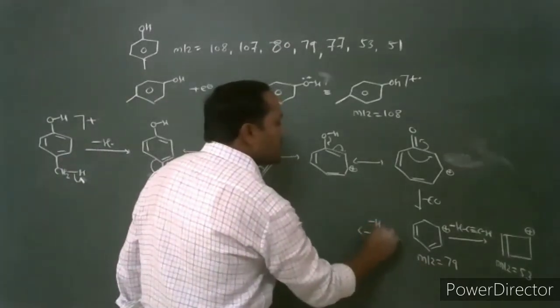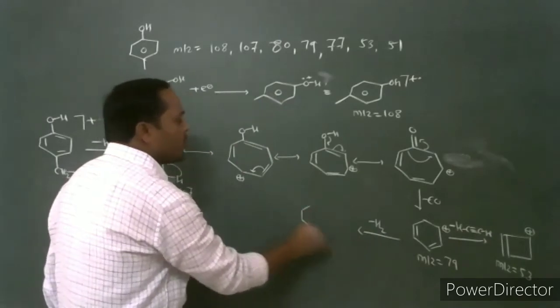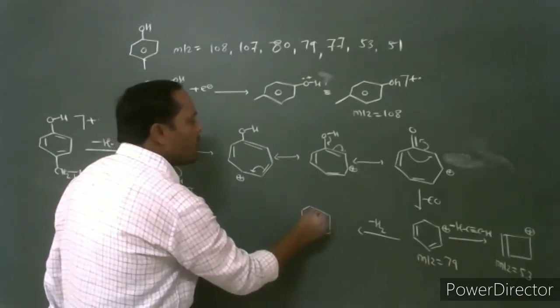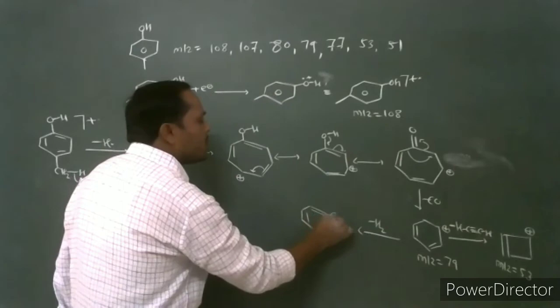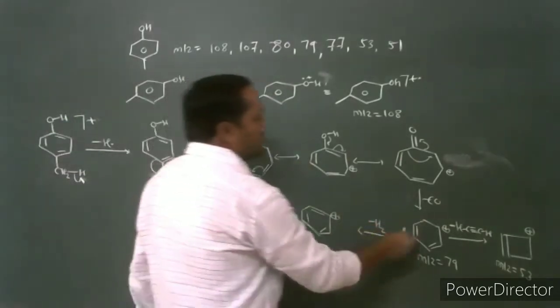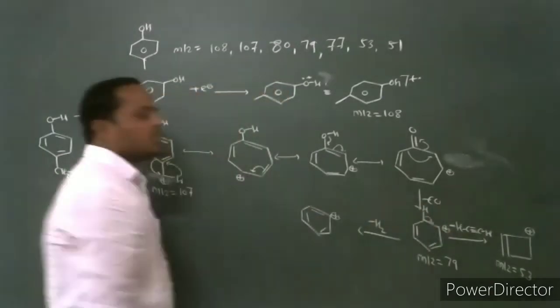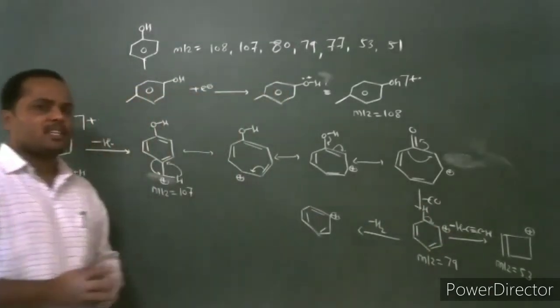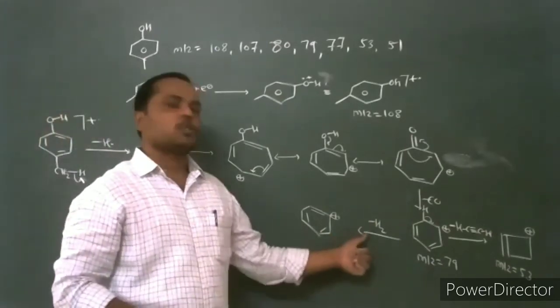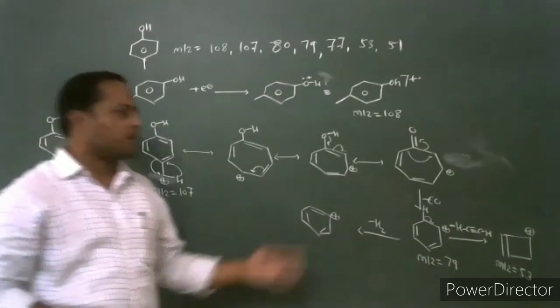The cyclohexadienol cation undergoes loss of two hydrogen molecules. The hydrogen molecule eliminates, and the loss of a hydrogen molecule produces the phenyl cation. It is a simple mechanism for loss of hydrogen. The first hydrogen eliminates, a benzene ring is formed, and this benzene ring undergoes loss of a second hydrogen radical. Directly, formation of phenyl cation takes place.